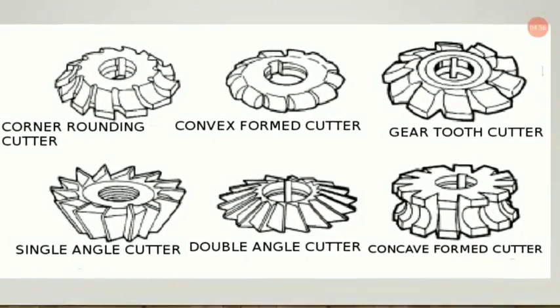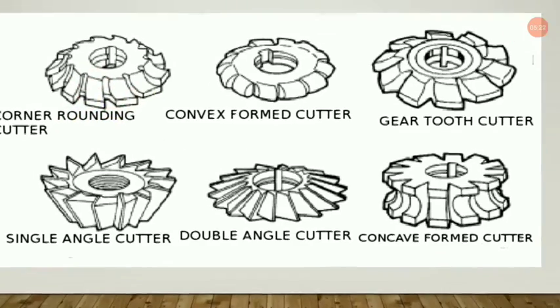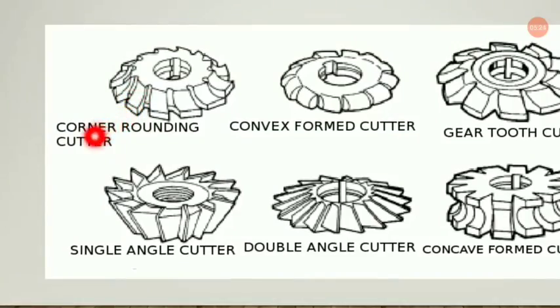Next we have some more cutters in this particular milling cutter family. First we have the corner rounding cutter. Here you will find a diagram of a corner rounding cutter. It is very useful in rounding the corner. Sometimes when a rough surface is being machined, it develops a sharp corner, so we need this particular cutter for corner rounding.